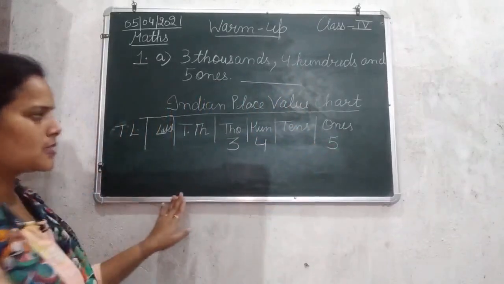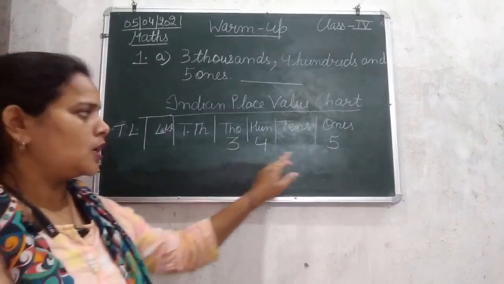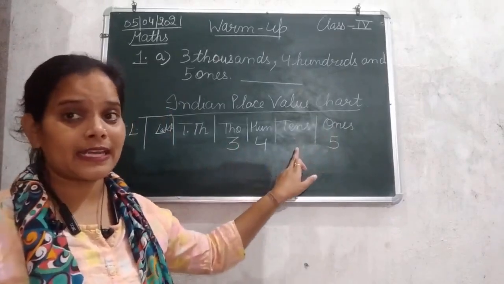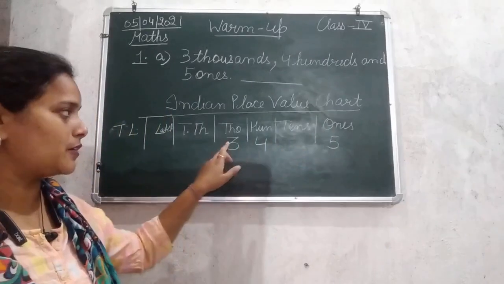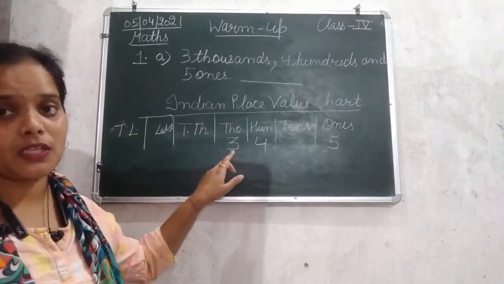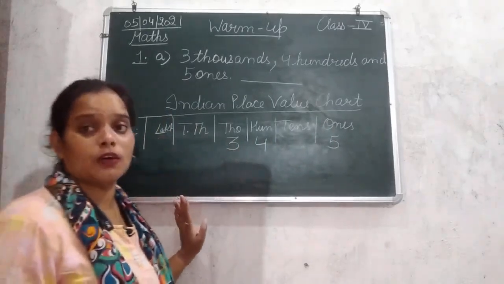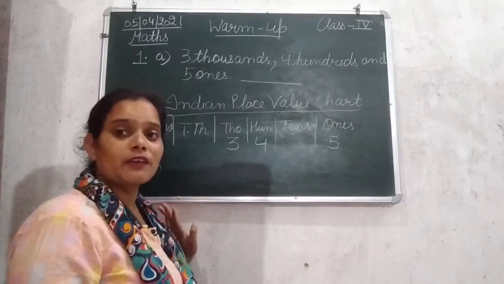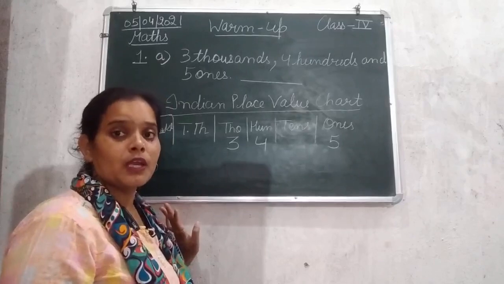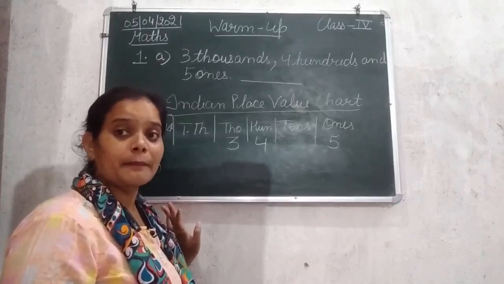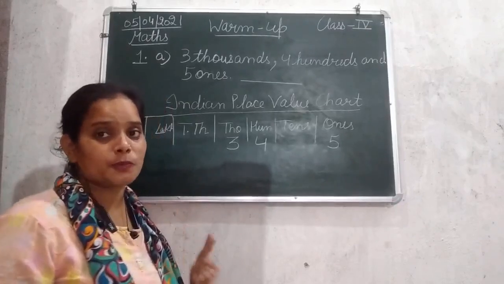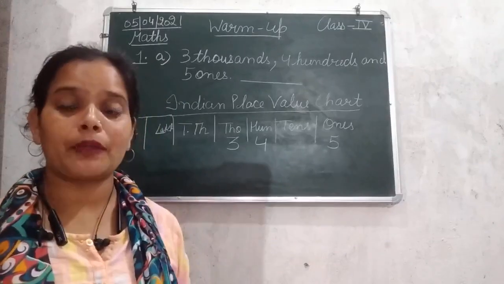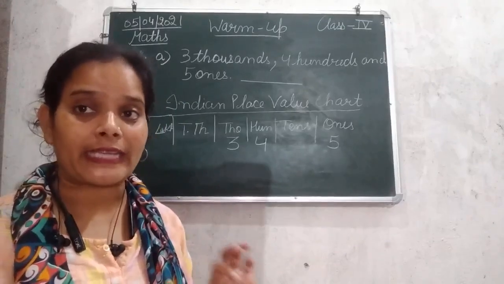So we have 5 at ones, nothing at tens, 4 at hundreds and 3 at thousand. As we can observe, at tens place we do not have any digit, so the tens place is completely empty.